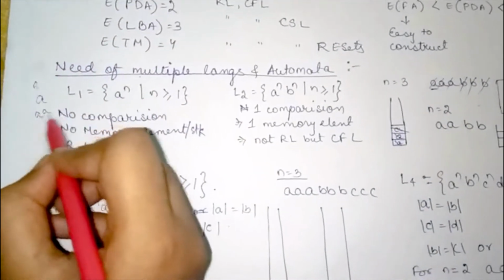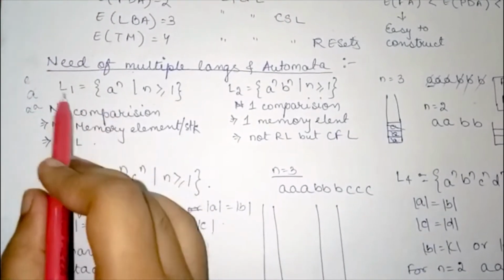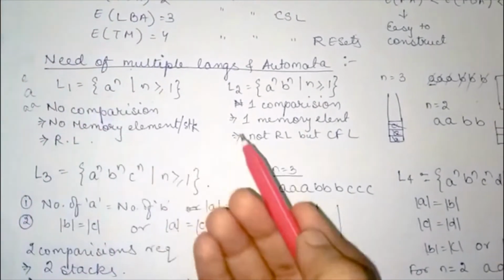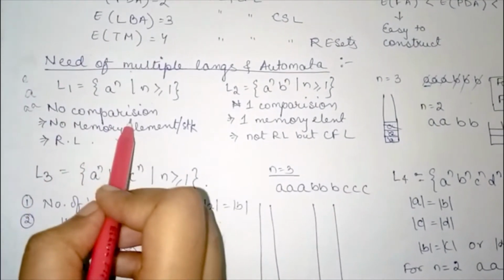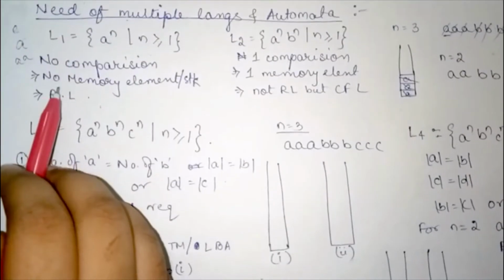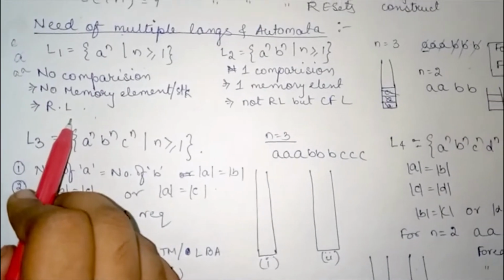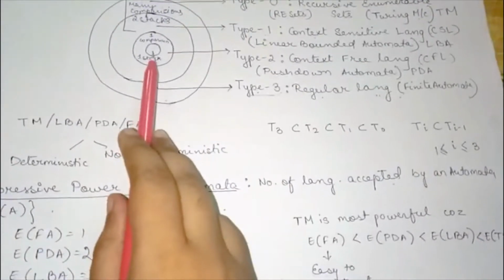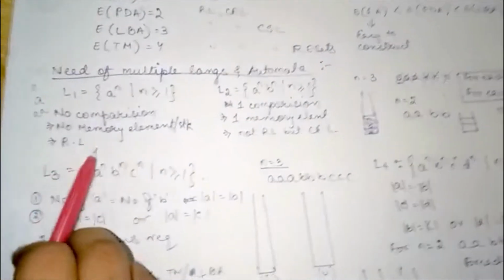So a and any number of a's, the finite automata will accept such strings. Therefore no comparison is required, therefore no memory element is used, therefore this is a regular language. It was told earlier, here no stack is used, therefore it is RL.